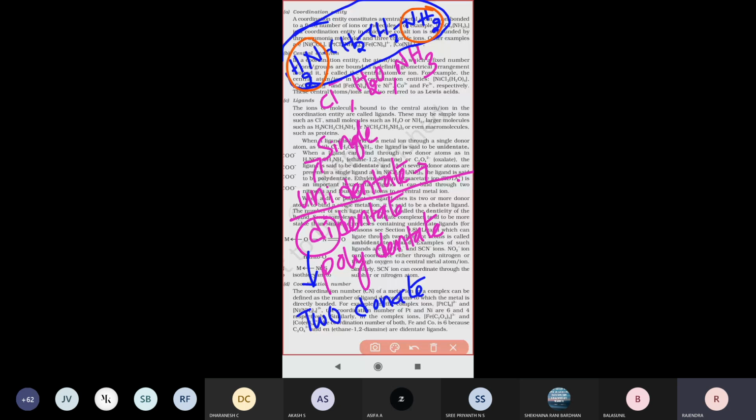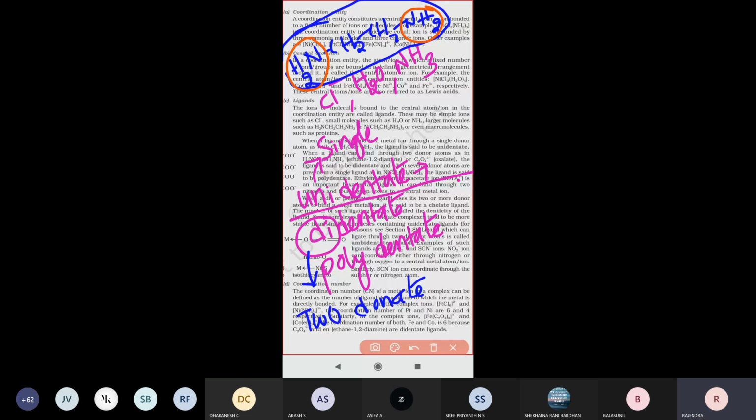Right. So once again, I will simply recapitulate, all of you see there. Unidentate is only one donor atom present along with the central metal atom. Didentate is two donor groups attaching to the central atom.